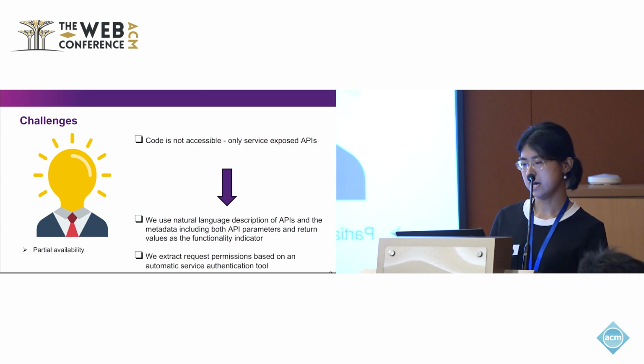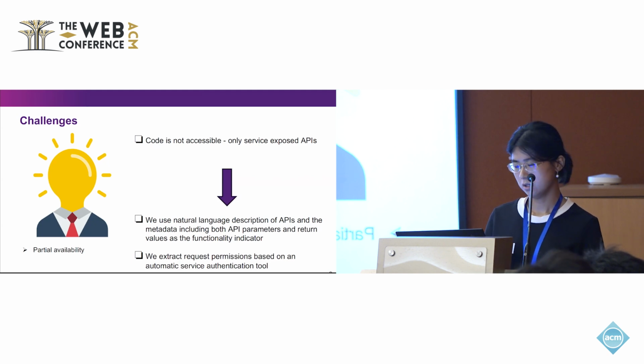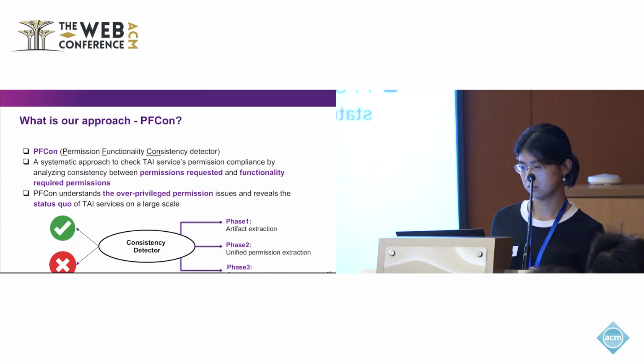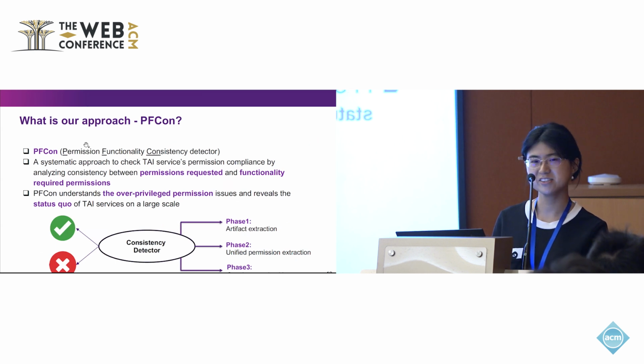And the last challenge is that, as previously mentioned, we only have access to the exposed APIs. We cannot get the source code like in other systems. So we use all the metadata of the API, including its description and its parameters and return value, as the functionality indicators. And we extract the requested permission based on the automation, service, or authentication tools. So what's our approach? We call it PFCon, as its name suggests, the permission functionality consistency detector. It's a systematic approach to check the permission request by type against its actual functionality.